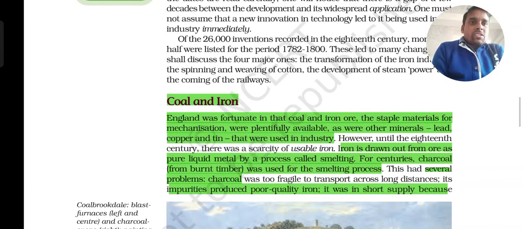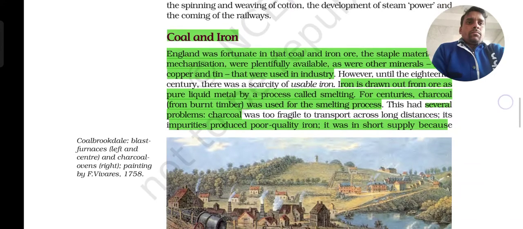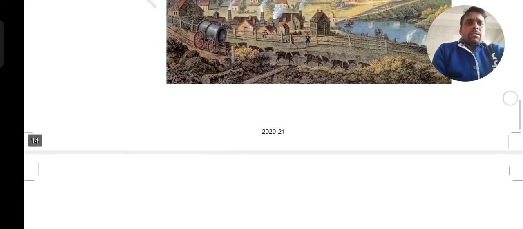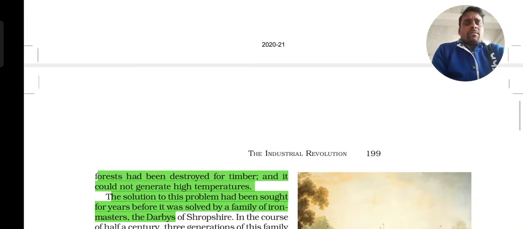So it was in short supply because the production was not very good, and the forests had been destroyed for timber, and charcoal could not generate a high temperature. This is the main problem with charcoal: if you are producing iron, then the temperature has to be higher and higher, and charcoal was not able to produce that much temperature to get pure iron.